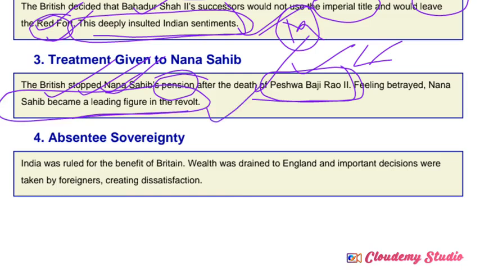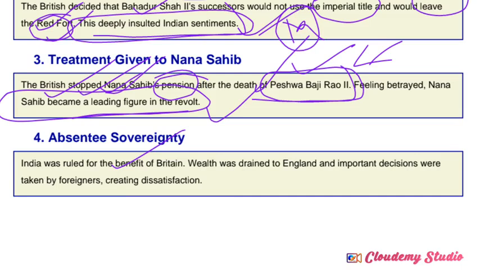So next, the fourth reason: absentee sovereignty. Absentee sovereignty means India was ruled for the benefit of Britain. They were collecting the tax amount from the Indians, but every amount, every wealth of India was utilized for the benefit of Britain itself. They were not utilizing that collected amount for the development of Indians at that time. This we call absentee sovereignty.